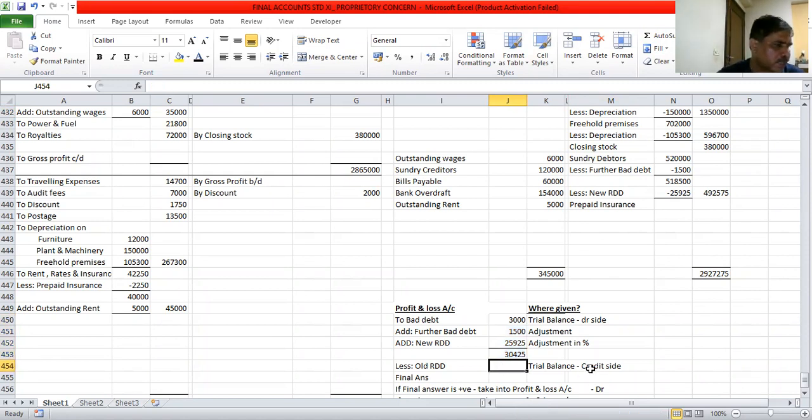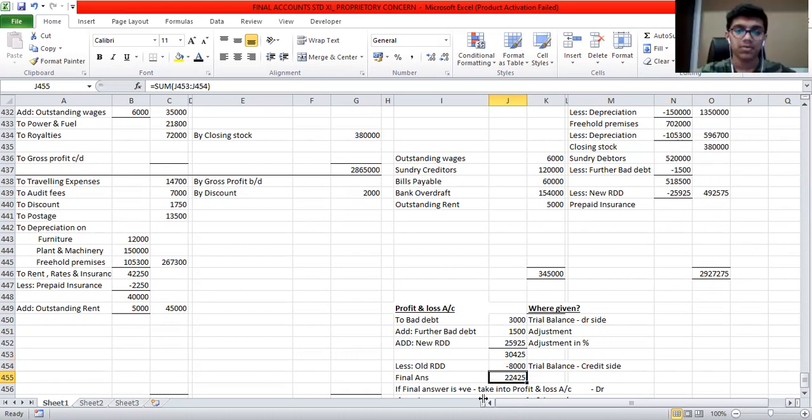Look at the trial balance credit side. Reserve for doubtful debt is 8,000. So I will minus 8,000. My answer is 22,425.